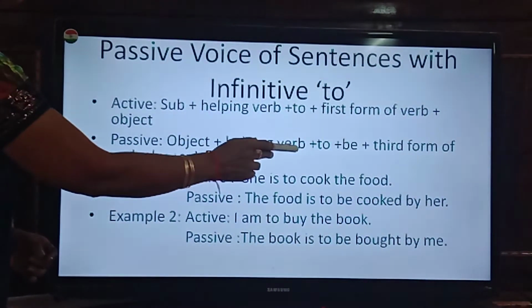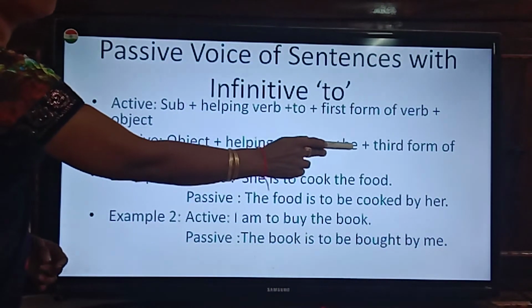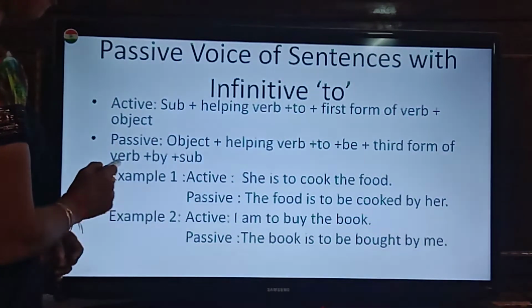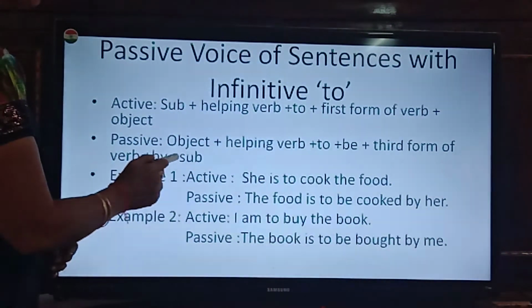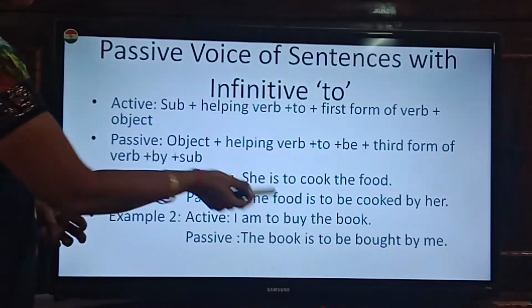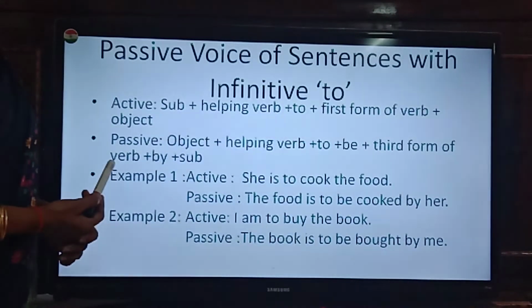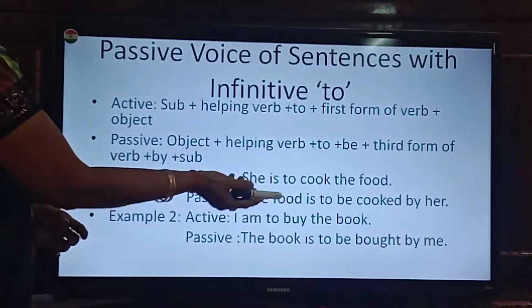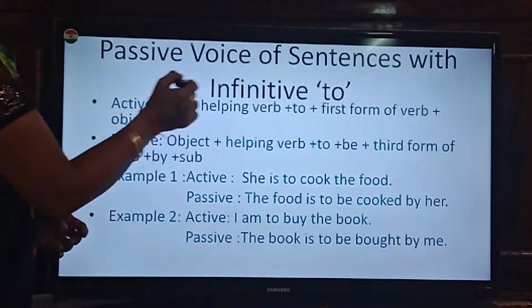Object plus helping verb plus to plus be plus third form, V3 form of verb, plus by plus subject. Don't think it's a very big one. When you get to the example, it becomes easy for you. Okay, let us see the example. Then you can relate this example with the structure.